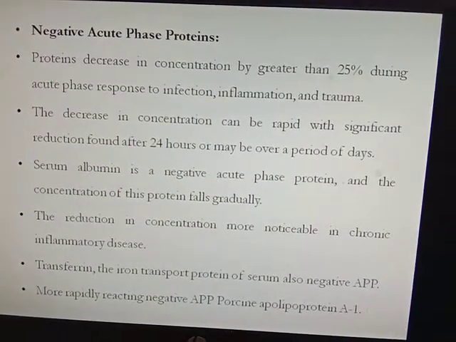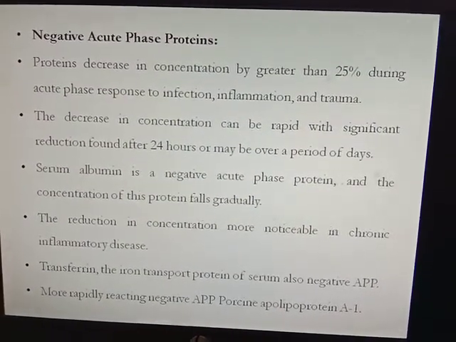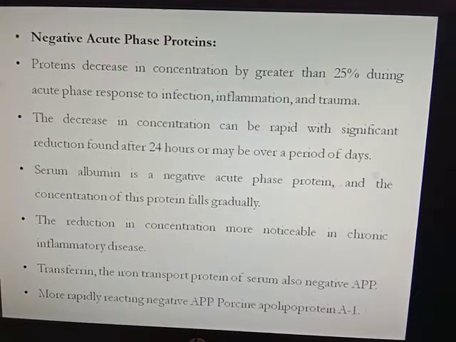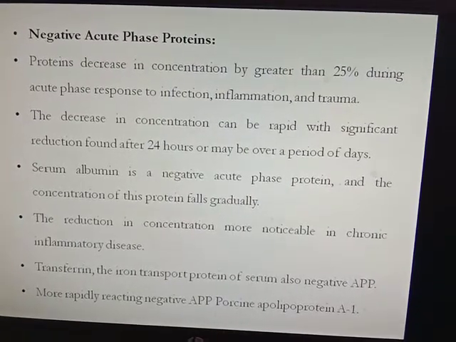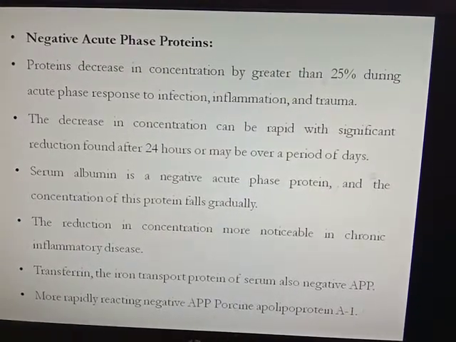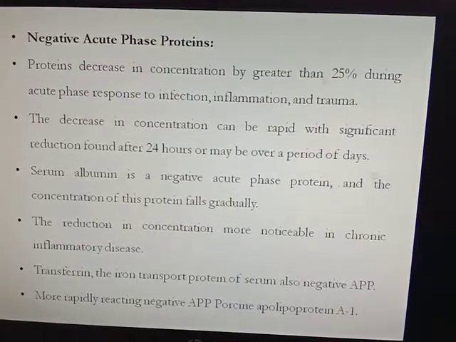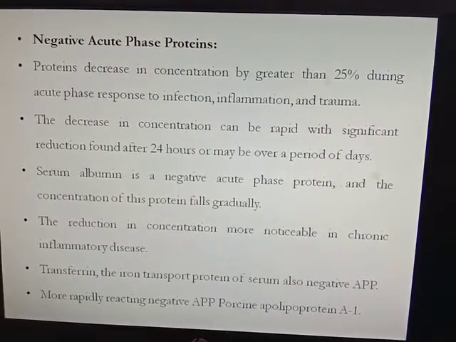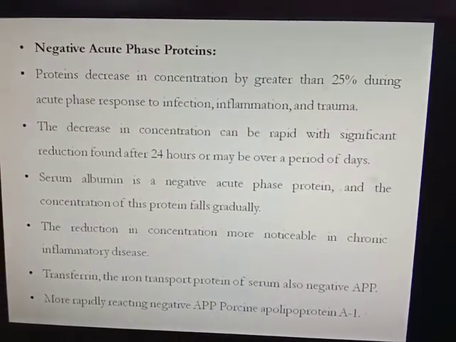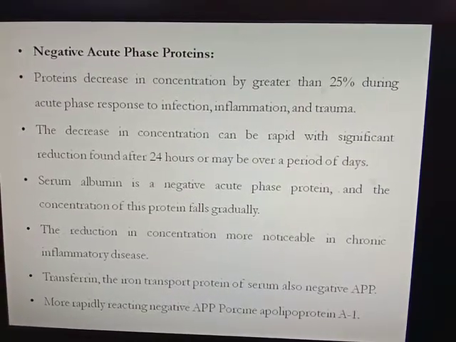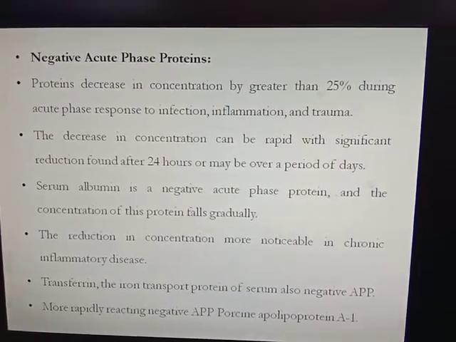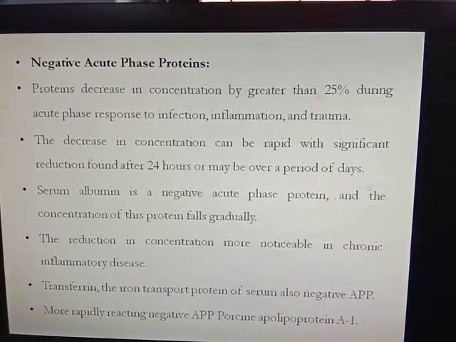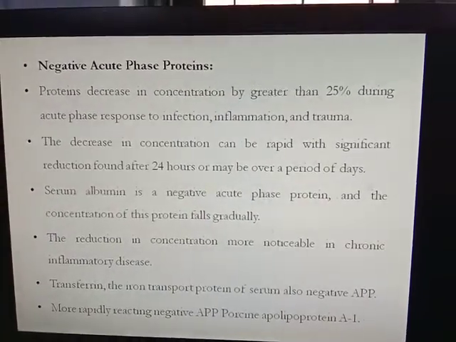Transferrin, the iron transport protein of serum, is also a negative acute phase protein. The more rapidly reacting negative acute phase protein in porcine is called apolipoprotein A1. In porcine, the more rapidly decreasing or reactive negative acute phase protein is porcine apolipoprotein A1.